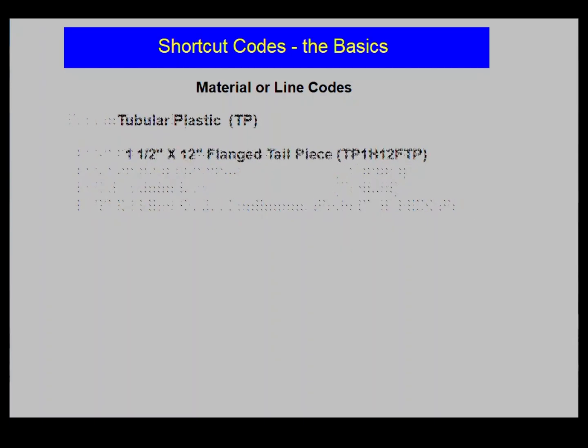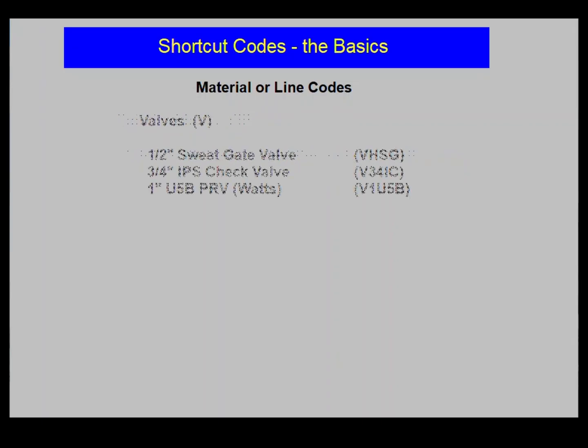An 1.5-inch by 16 end outlet continuous waste is a T1H16EOCW. Tubular plastic, TP. An 1.5-inch by 12 flange tailpiece is a TP1H12 FTP. Valves, V. A 1/2 inch sweat gate valve is a VHSG. A 3/4 inch IPS check valve is a V34IC. A 1 inch U5B pressure reducing valve, made by Watts, is a V1U5B.